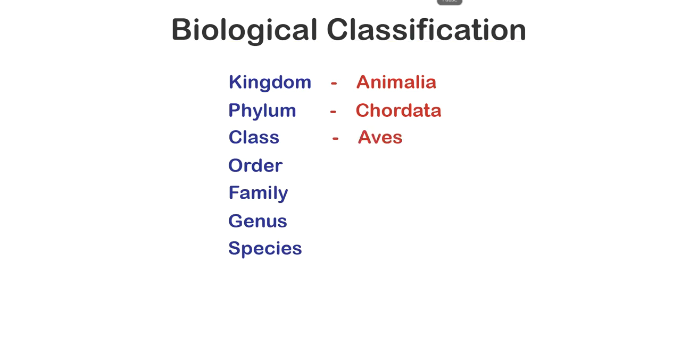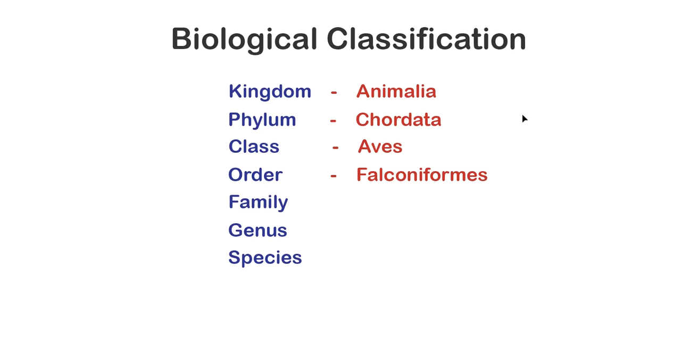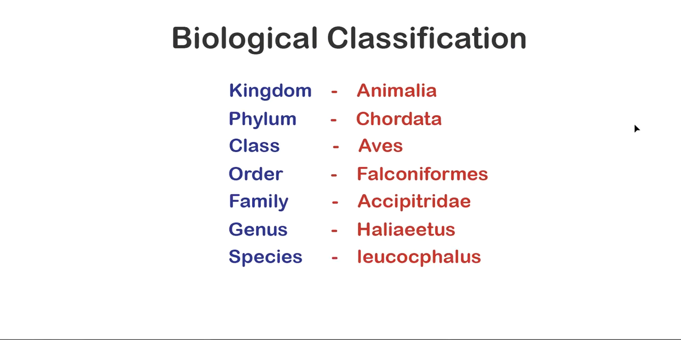Its class is Aves. It's a bird. Its order is Falconiformes. It's a type of raptor. Actually, more raptor-like characteristics. Accipitridae, its family, is the actual raptors. Genus Haliaeetus is basically the sea eagles. And species Leucocephalus. Oh, I missed an E in there. Leucocephalus, which is the bald eagle.